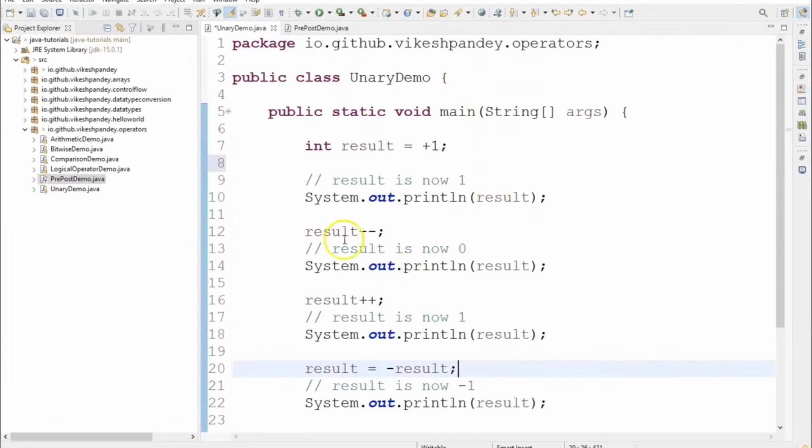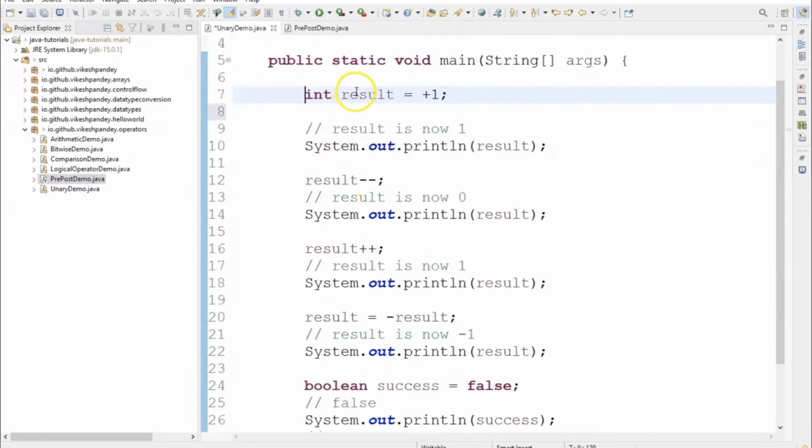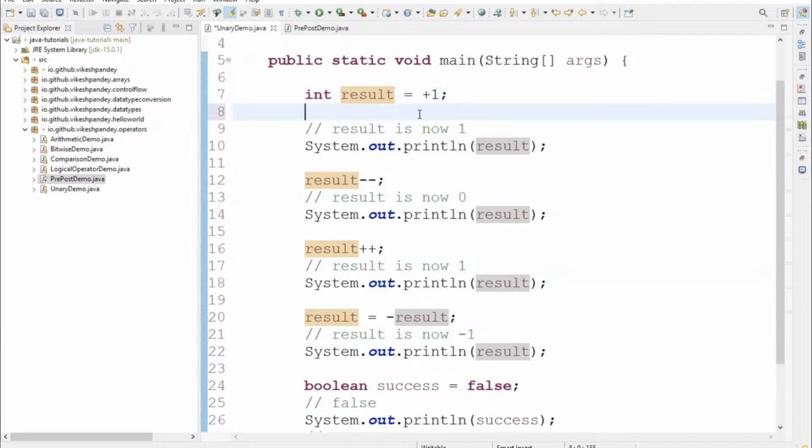I have created a class here called UnaryDemo, and I have a static void main method here, and I have created a variable called result. The first example is about using unary plus. So I'm creating a variable called result, assigning the value 1, and just putting plus in front of it, which makes this a positive value.